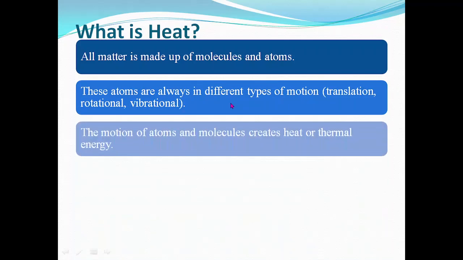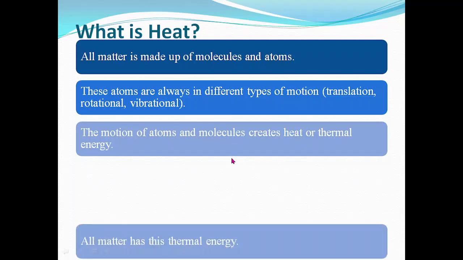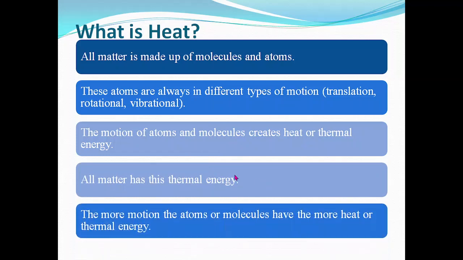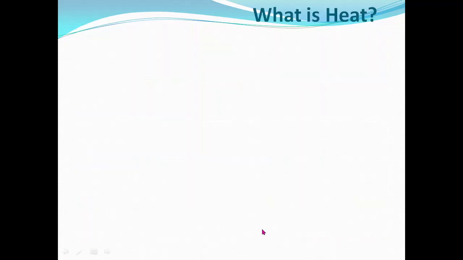The motion of atoms and molecules creates heat or thermal energy. All matter has this thermal energy because all the materials are performing the vibrational motion at least. The more the motion the atoms and molecules have, the more heat or thermal energy they possess.